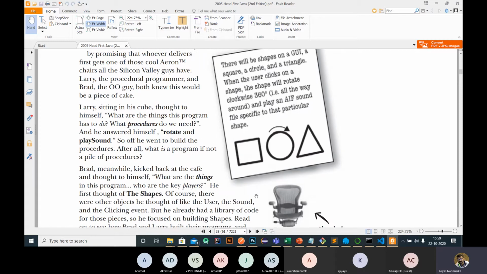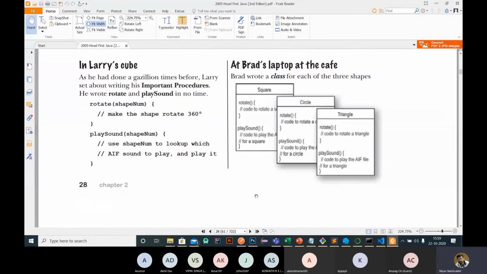Okay, so I will show you the scenario. Here, this is Larry. Larry is a procedure-oriented programmer, a C programmer. From Larry's point of view, he created two functions: one is rotate, and another one is play sound. They are passing the shape over here. Brad is the object-oriented programmer, and Brad needs to create three classes specific to each object, and inside each class, the functions rotate and play sound must be there. It's clear up to this, right?